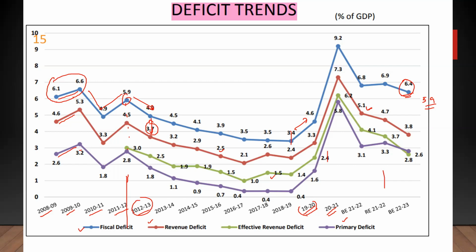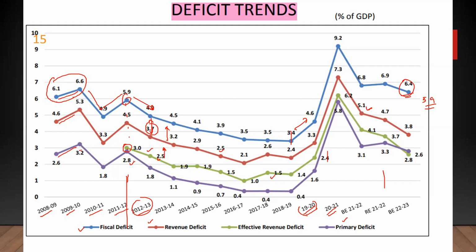So the patterns are exactly similar, and the revenue deficit year on year is lower than the fiscal deficit as well. Now you have the effective revenue deficit. The trend is also very similar to the above two. It has to be, because you take the effective revenue deficit, add something, you get the revenue deficit. To that you add something else, you get the fiscal deficit. So they follow a particular pattern because a large proportion is the same among all of them. This data you have only from this period because that's when they started calculating them. And you can see the same for the revenue primary deficits too.